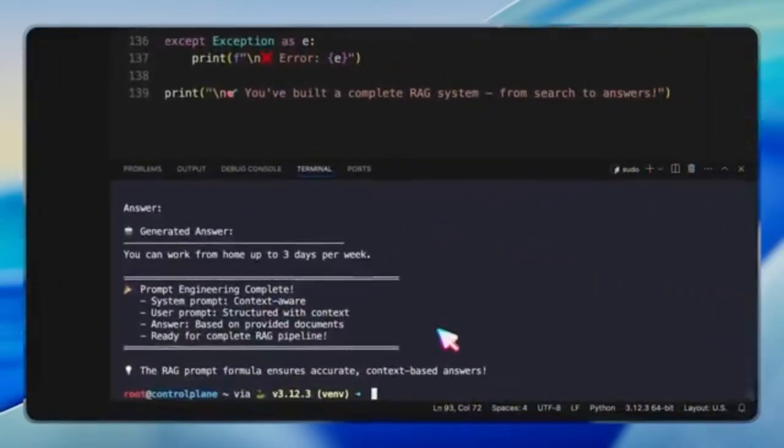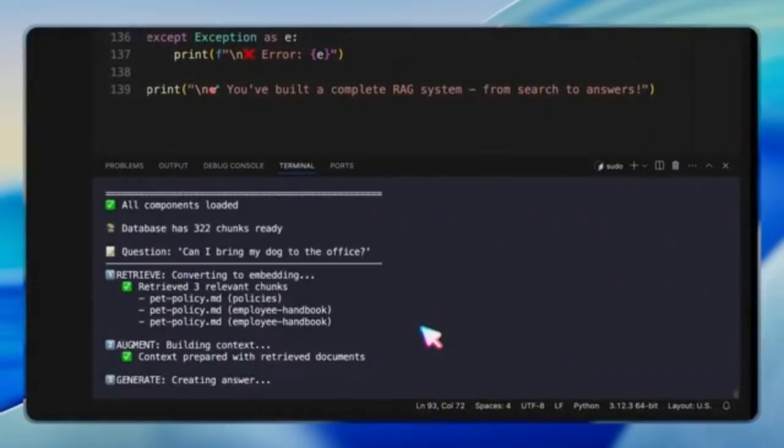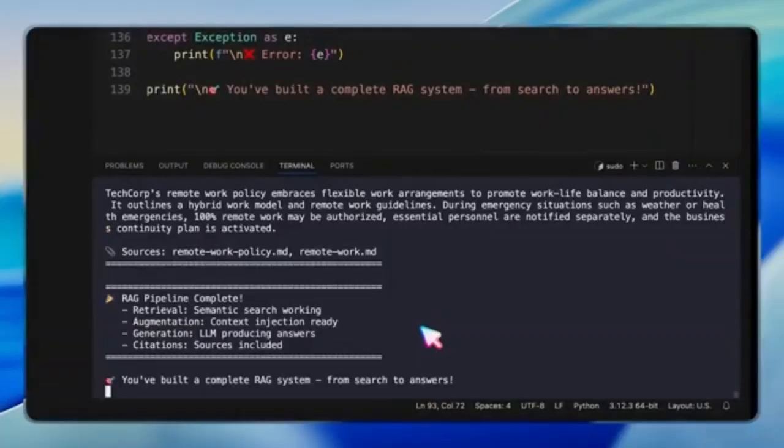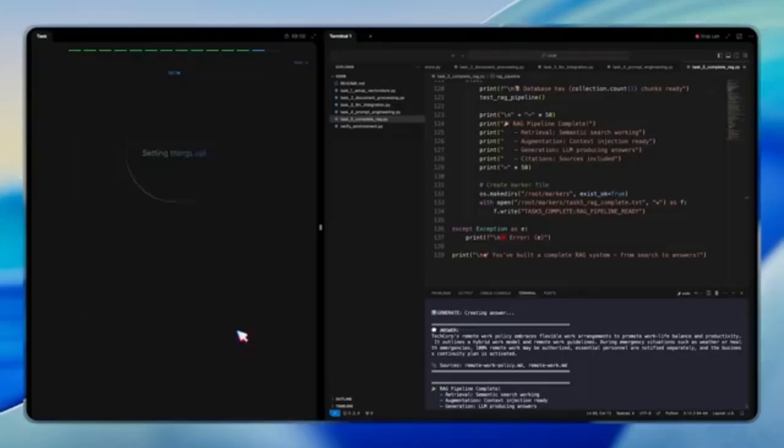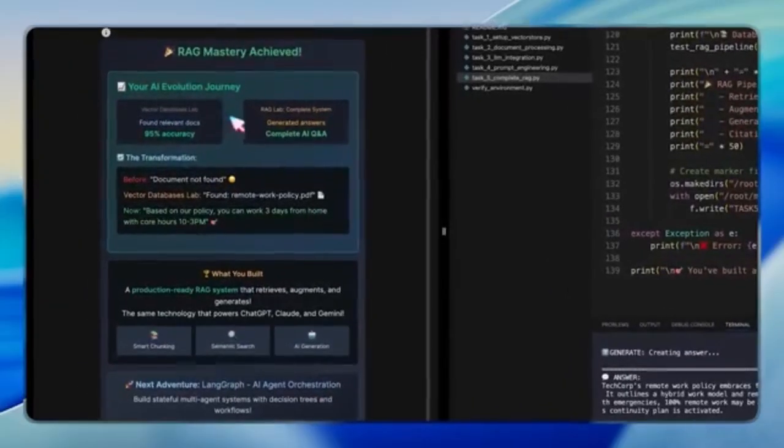The final touch is a source attribution. Every answer points back to the document it was derived from. This transforms the system into a full production-ready Q&A engine. At the end, we celebrate RAG mastery.